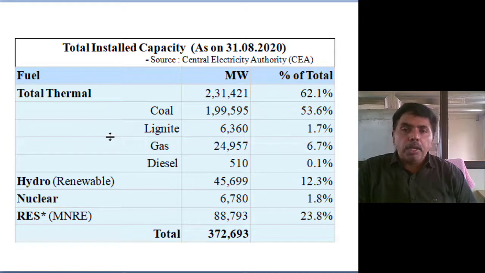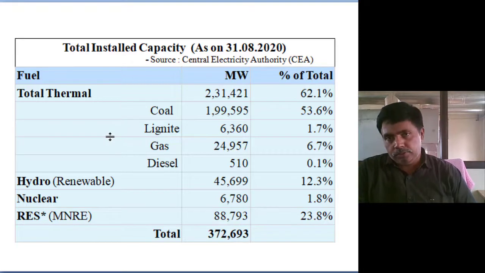Out of the total generation capacity, the role of thermal power plants is 62 percent.